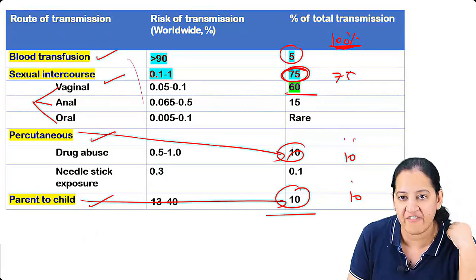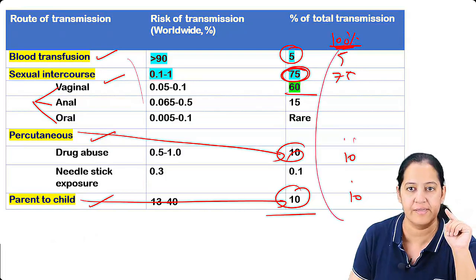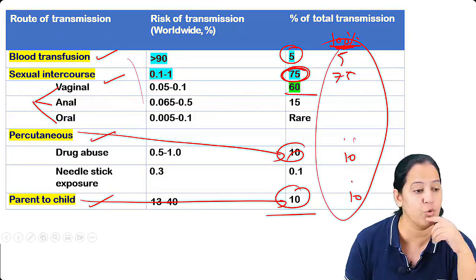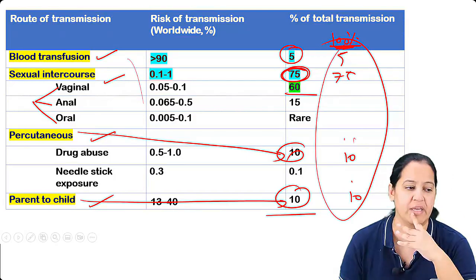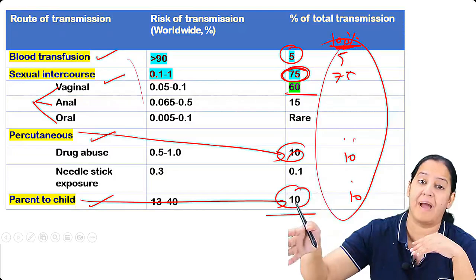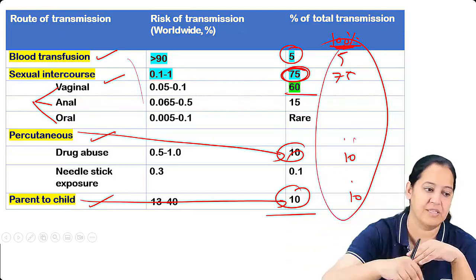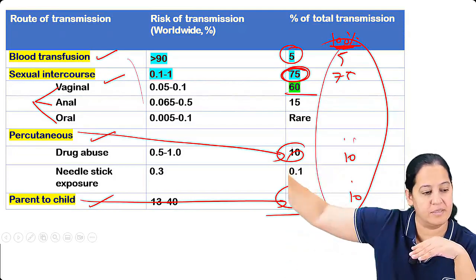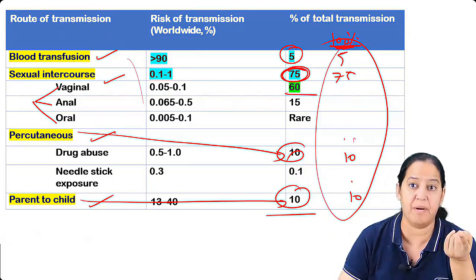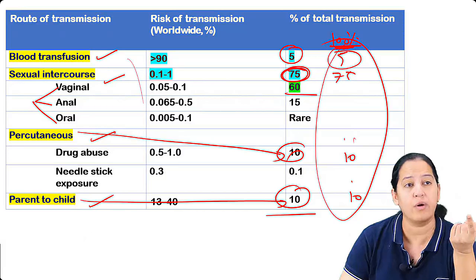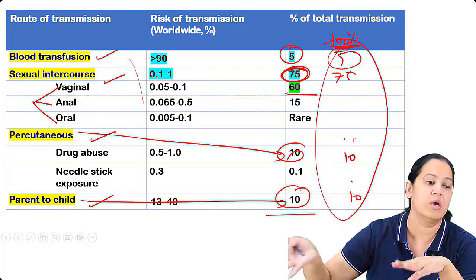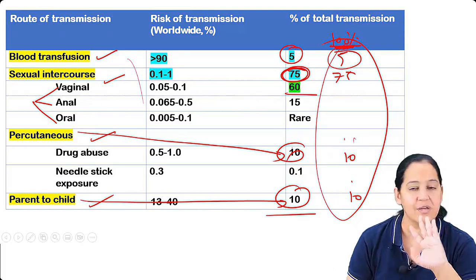And only 5% is blood. Total is 100. Why only 5%? Because blood is always given through blood bank. Blood bank always screen HIV. If I am a donor, you are a receiver, we cannot exchange directly. We will give the blood first to the blood bank. Blood bank will screen the blood and then give to the receiver. If it is found HIV positive, discard, simply discard. Don't even think, discard. So rarely, if some blood bank is doing some mistake or unethically the patients are transferring the blood among themselves without informing the blood bank, then it can occur. So it's very rare, 5%.